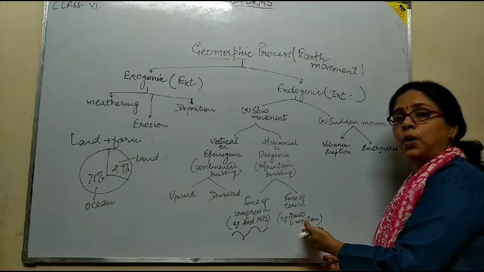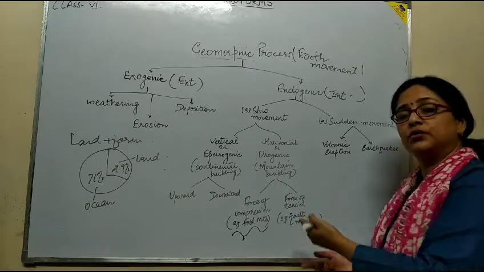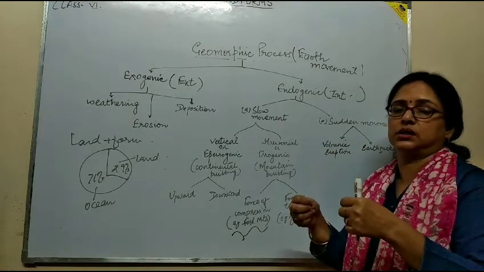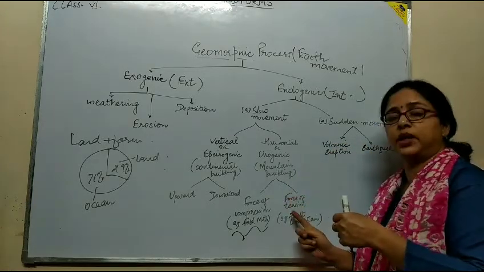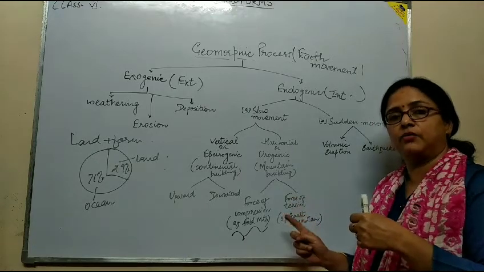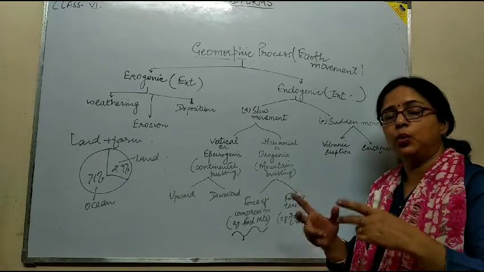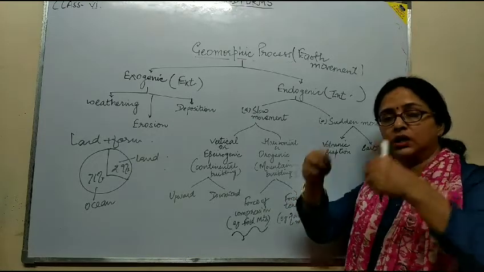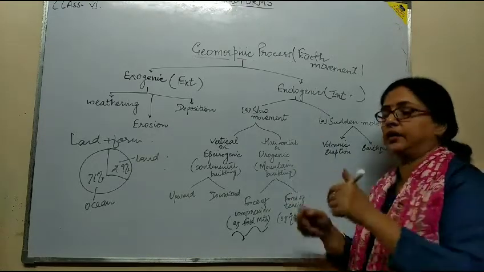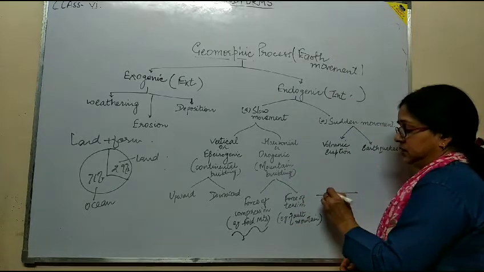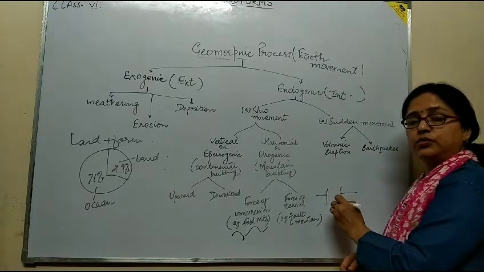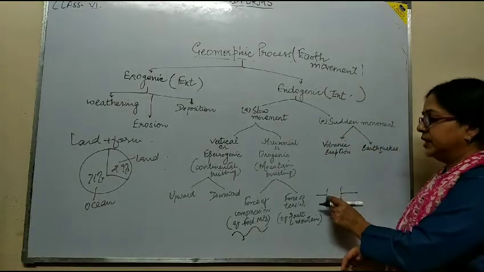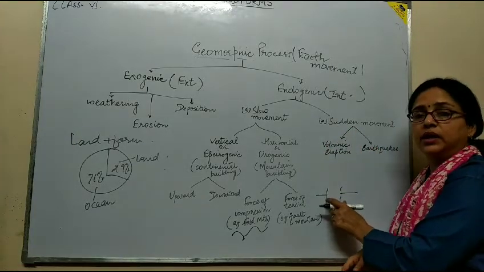Next is the force of tension. Fault mountains are formed when there is tension on the earth's crust. This I also explained with the help of a diagram, how block mountains are formed. Due to the tension on the earth's crust, there are cracks, and over a long period of time these cracks become wider and wider.